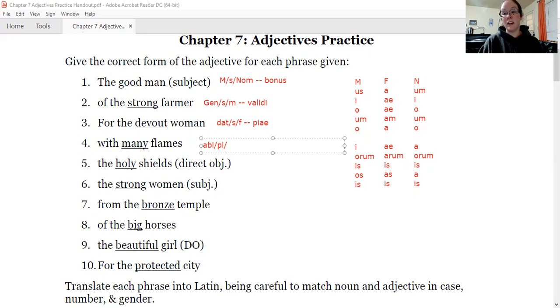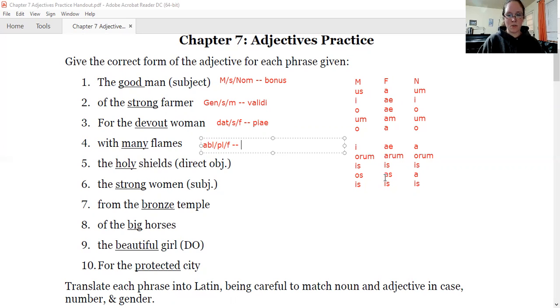Is the Latin word for flame masculine, feminine, or neuter? Well, you need to know that the Latin word for flame is flamma, and it's not one of the pain nouns, so the fact that it ends in A is a good sign to us that it is in fact feminine. So the feminine ablative plural ending is what?